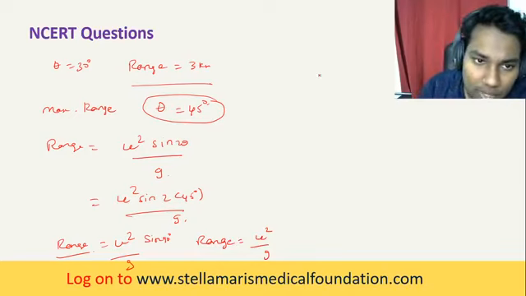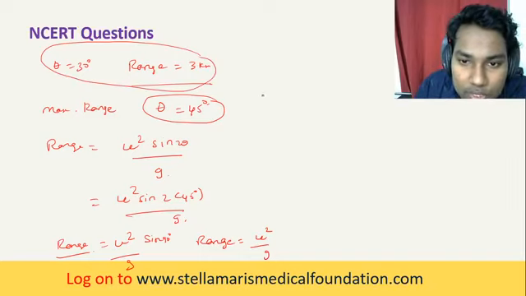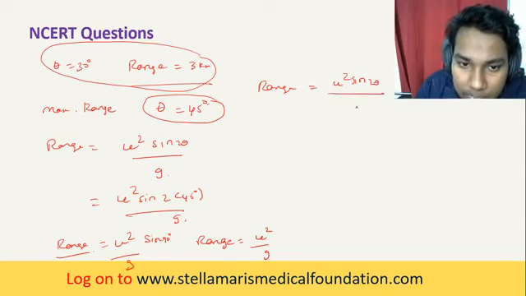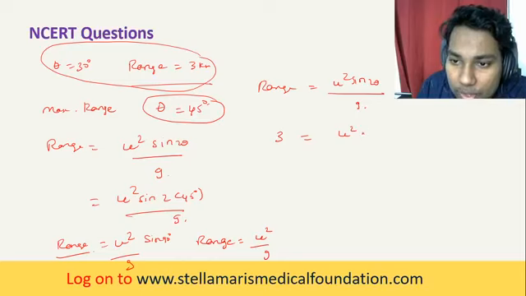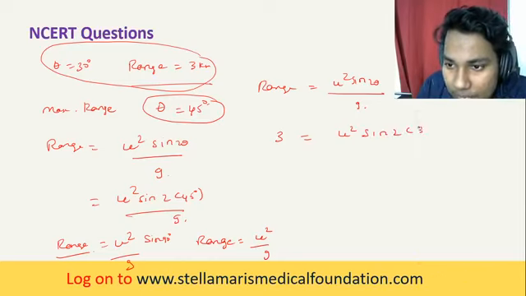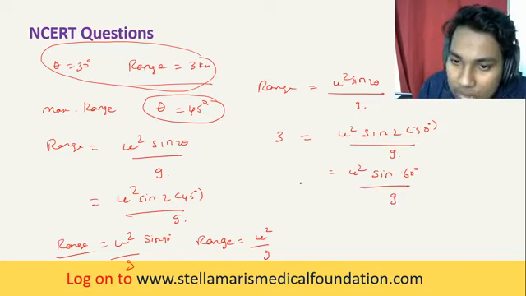Now find out this range. Range is equal to u squared sine 2 theta divided by g. So range, 3 kilometers, is equal to u squared into sine 2 into 30 degrees divided by g. So it becomes u squared sine 60 degrees divided by g is equal to 3.